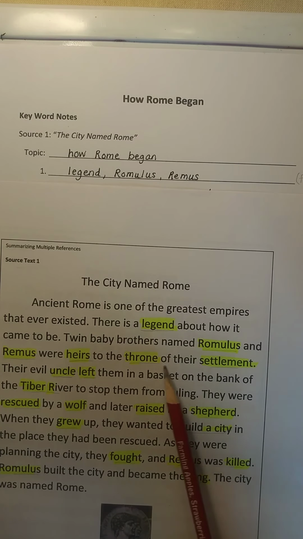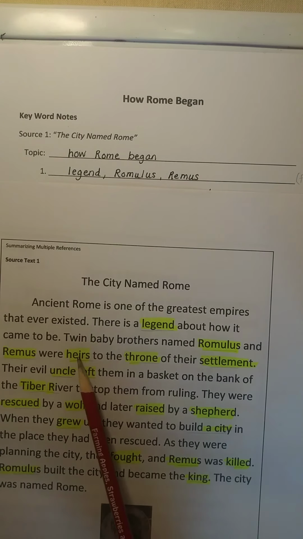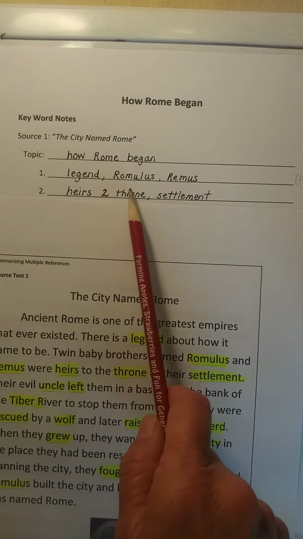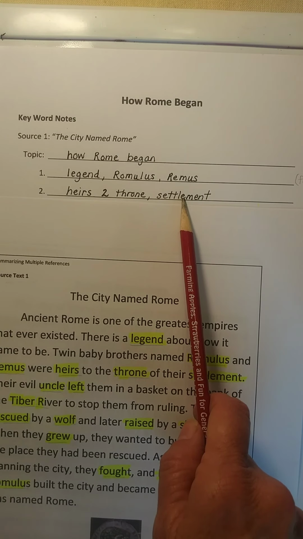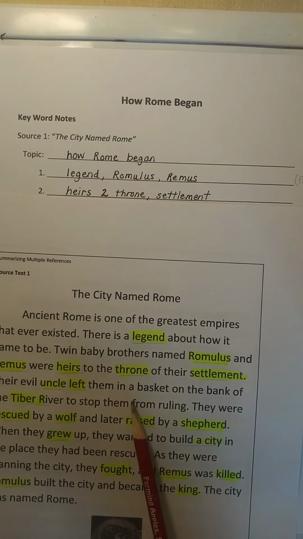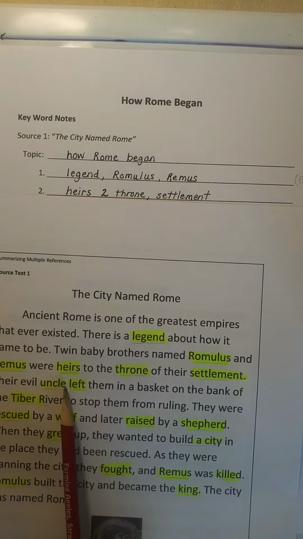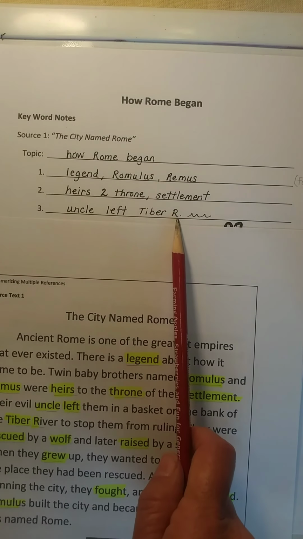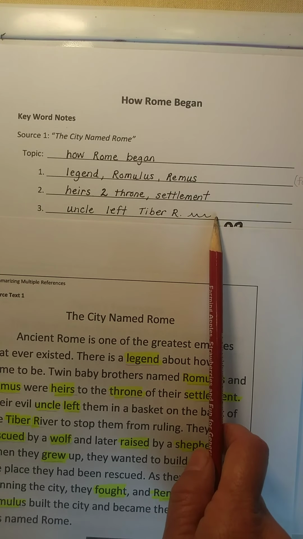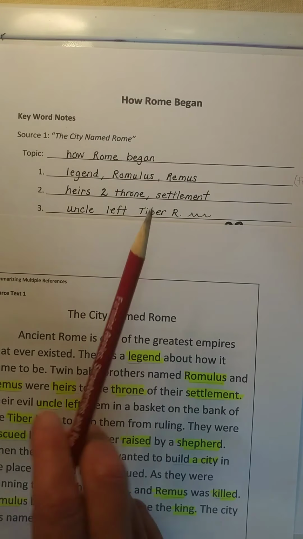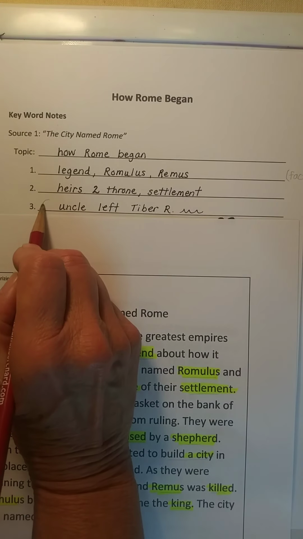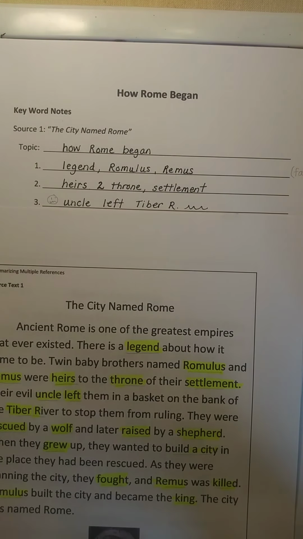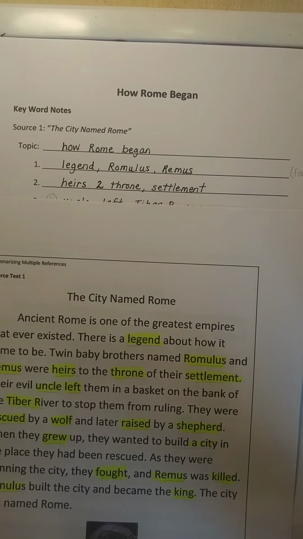Okay, for my second note or fact, I'm going to tell about how they were heirs to the throne of their settlement. So I'm going to put heirs to throne settlement. All right, and my third fact will be something about their uncle leaving them on the Tiber River. So I put uncle left Tiber R, stands for river, and you can put water there. It'll help you remember. And if you wanted to put a mean face here, you could, to show that he was an evil uncle. Whatever helps you remember.